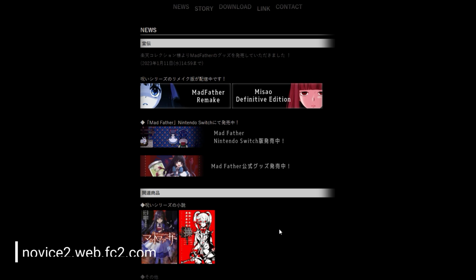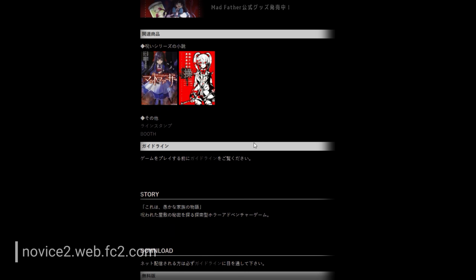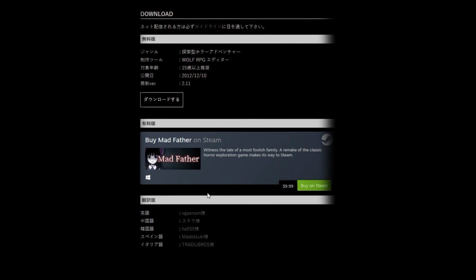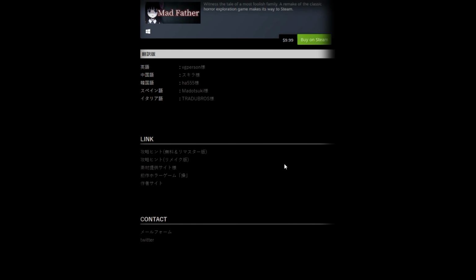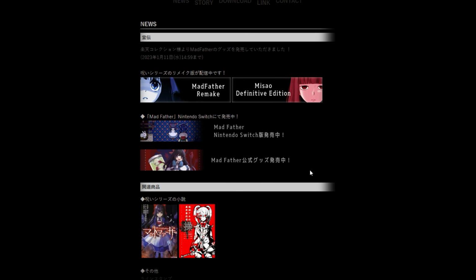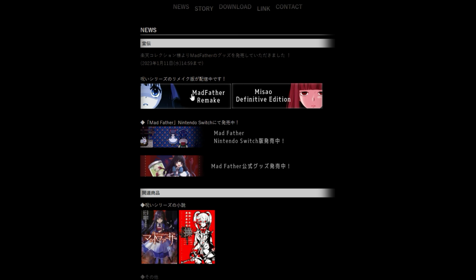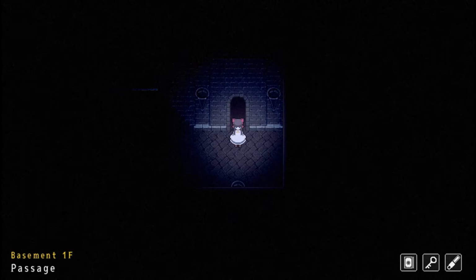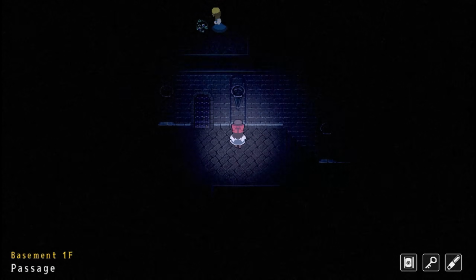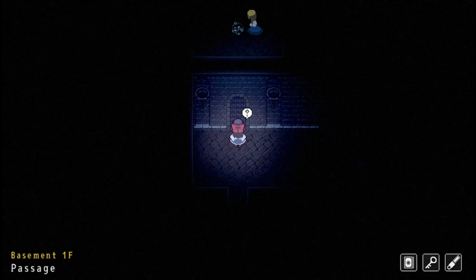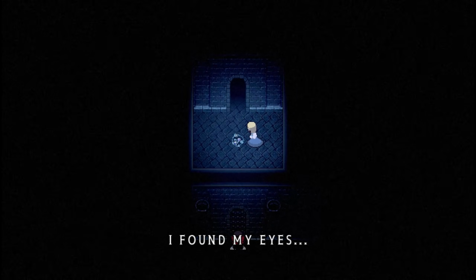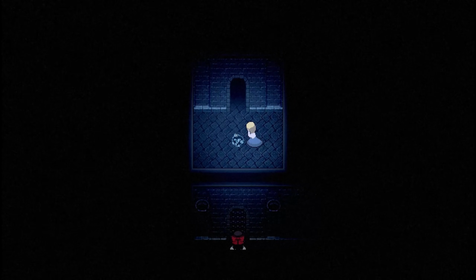Other than also creating Myuu, which is set in the same universe as Mad Father, information on Fenn is limited, at least from what I could find. Fenn maintains a blog and 2 X accounts where they share concept art for both games, as well as other creative projects, including webcomics and another Wolf RPG editor game called Dudley and the Mysterious Tower. Despite the lack of information about the developer, Mad Father is beloved for its storyline, well-written characters, and its ability to evoke lasting fear without resorting to frequent jump scares.